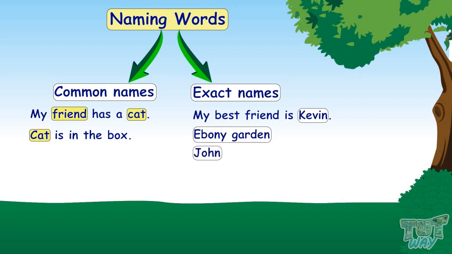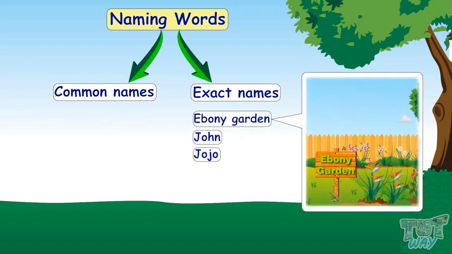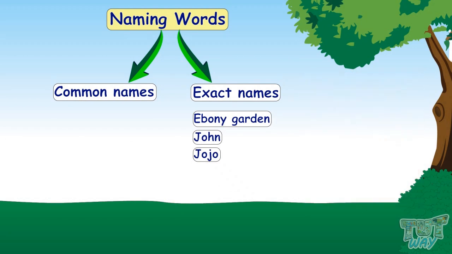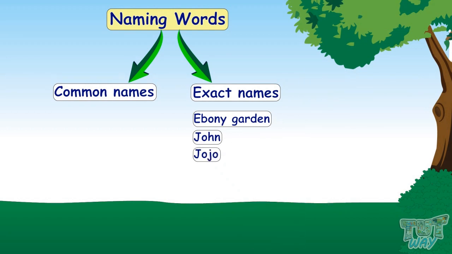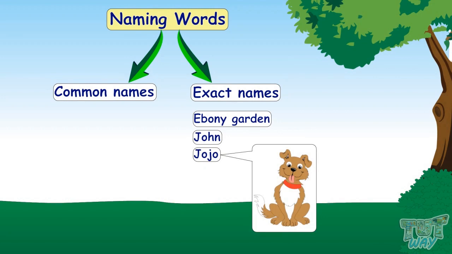John and Jojo are exact names as they are the particular names of some place or some persons. Ebony Garden is the name of a specific garden. John is the name of a boy. Jojo is the name of a pet.